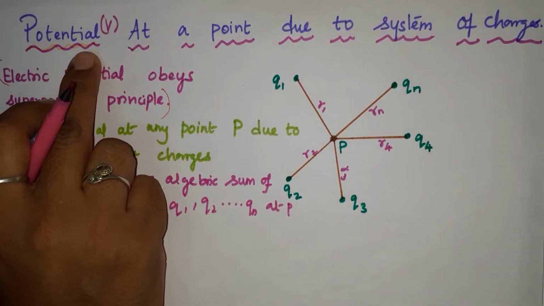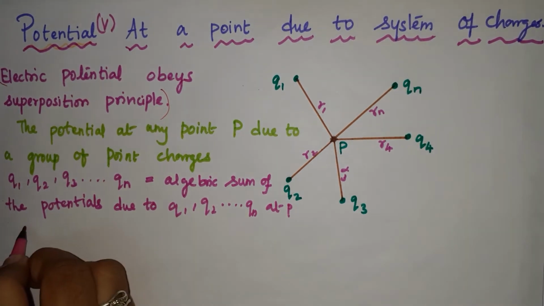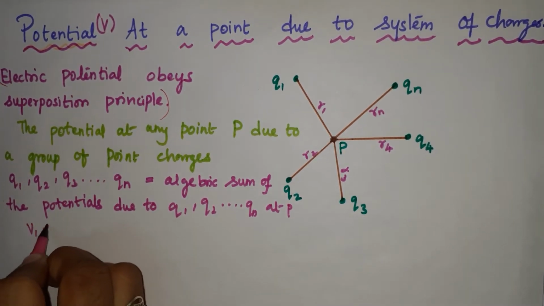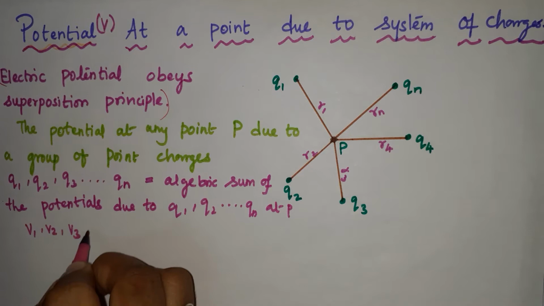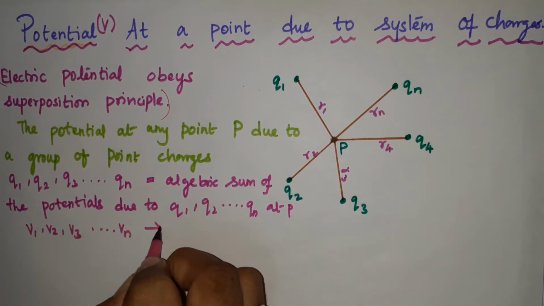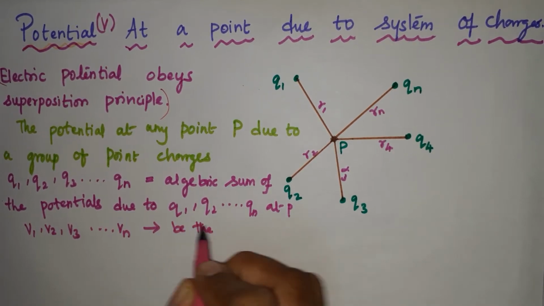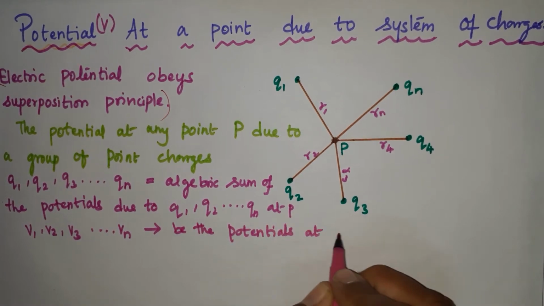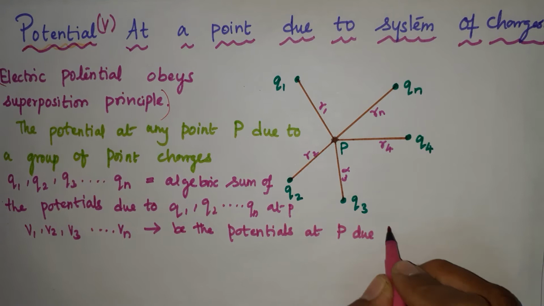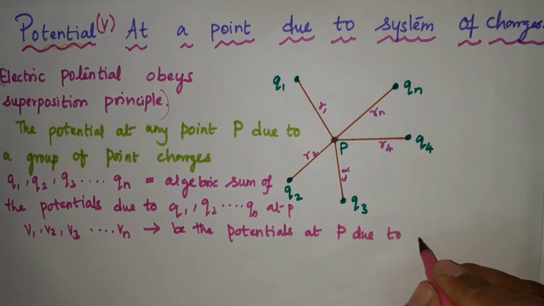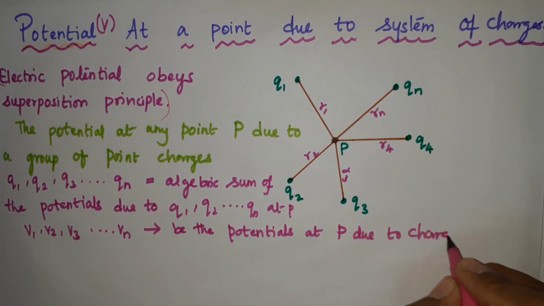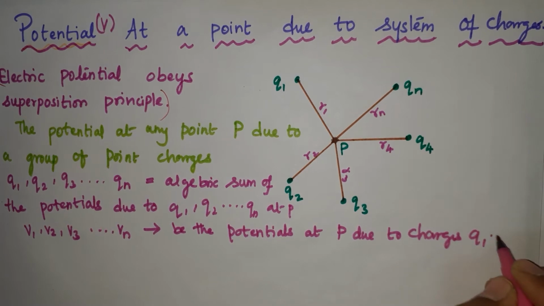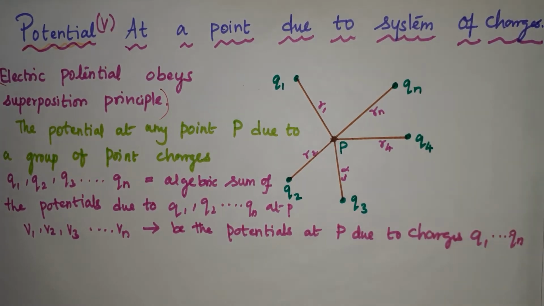We want the potential, right? Let V1, V2, V3 till Vn be the potentials at P due to the charges Q1, Q2 till Qn respectively.